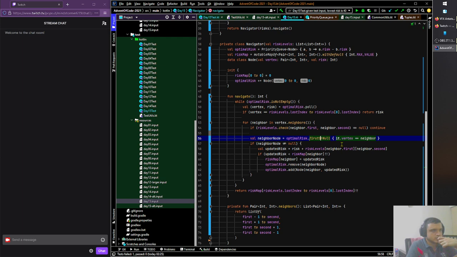Wait, I don't think we need to do this. We can actually get it out of the risk map. What do we need this for? Neighbor node equals optimal risk first or null. Oh, to remove it. That's the only place where it's used. We have to see that it's unvisited, right? Oh, that's a little bit of a problem for us, isn't it? We have to make sure it's unvisited in a certain sense.